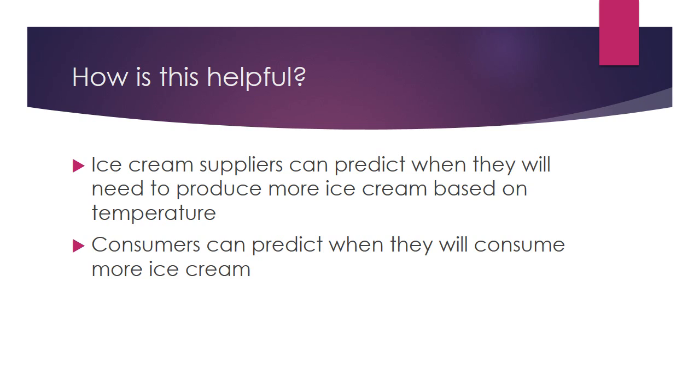This is because, as we see in this data, the higher the temperature, the more people are likely to consume ice cream. Also, it may be helpful for consumers because they can predict when they will consume the most ice cream. So, for example, if I'm a consumer that is, let's say, health conscious, if I know that I'm going to like to have more ice cream in the summer months, maybe I'll also plan to exercise more during the summer months to counterbalance my ice cream consumption. So those are just some thoughts on how this information could be helpful to suppliers and consumers.